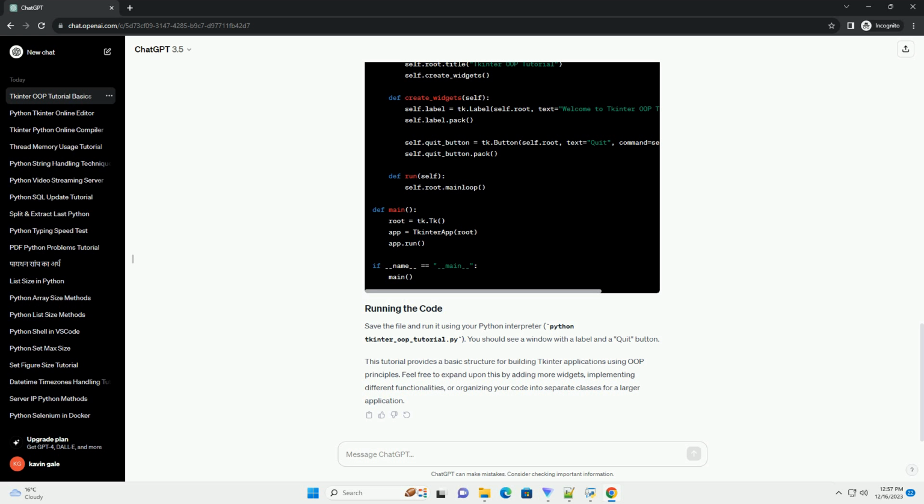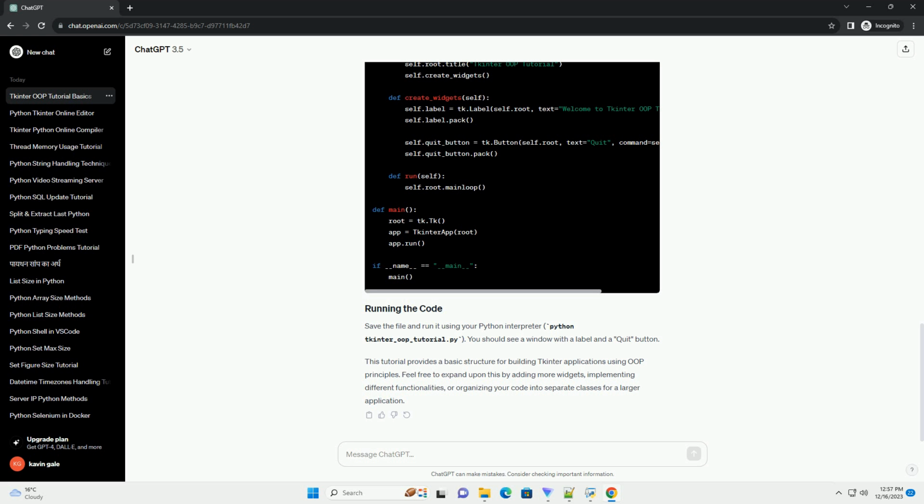First, create a Python file, for example tkinter_OOP_tutorial.py, and open it in your preferred code editor. Import the Tkinter library to create the GUI and define a class for the application. Create a class that represents your Tkinter application. This class will contain the window and its functionalities.